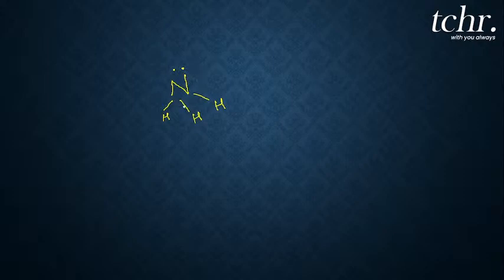The same way, for the derivatives of ammonia, the amines, what is the hybridization? If you observe what I do here, I just replace hydrogens with alkyl groups, right? The structure remains the same, that is, a pyramidal structure. Now for example, if I replace with three methyl groups like this, it will also have an unshared pair of electrons.